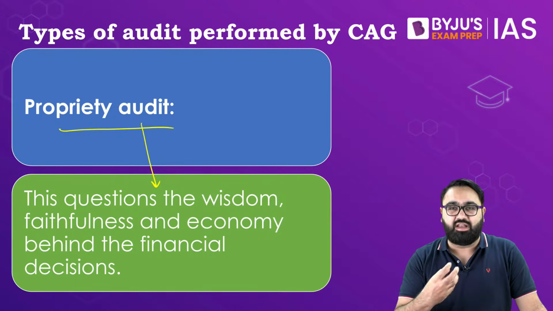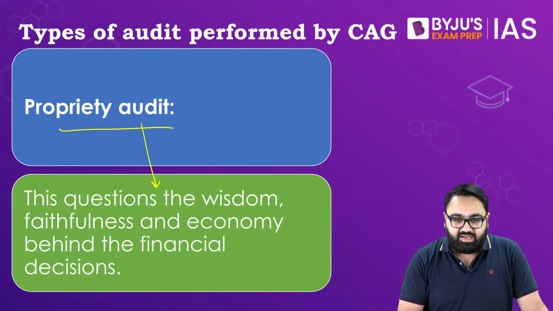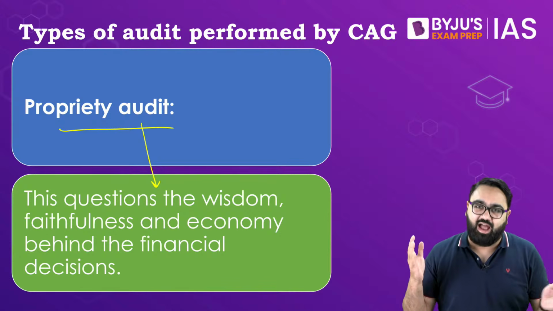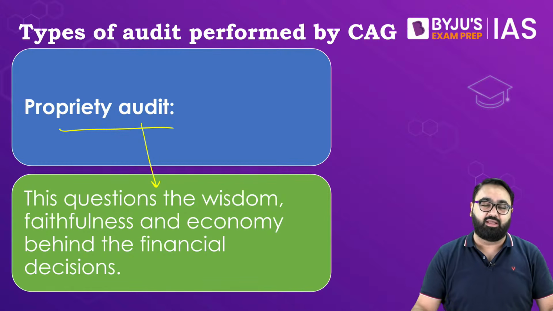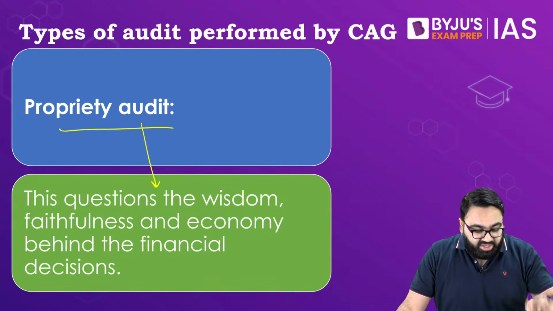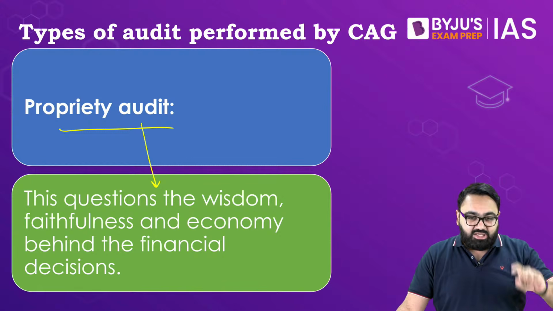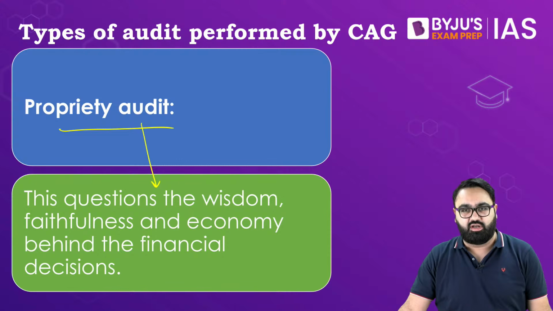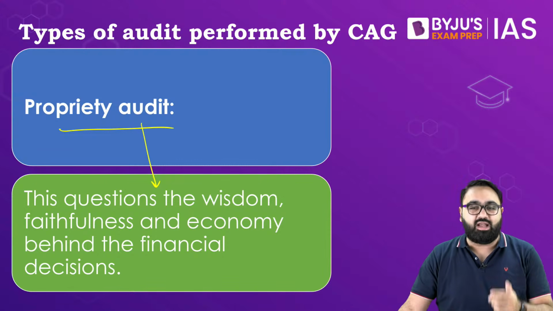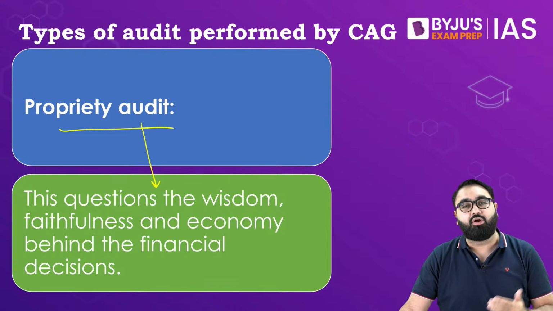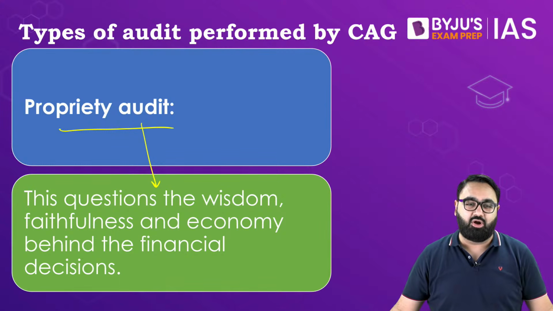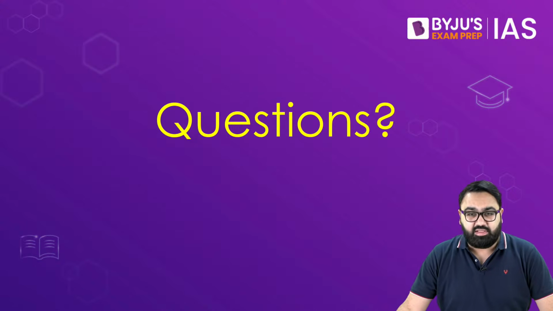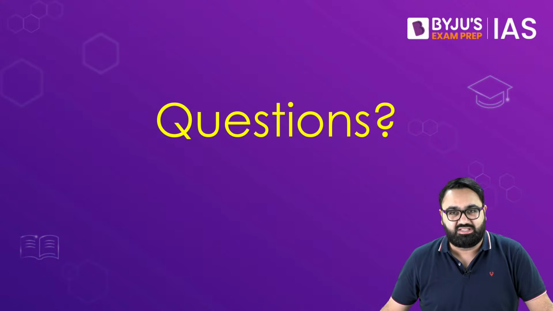So as per democracy, the elected representatives, that is the government, has a freedom to spend the money because they have been voted in power by the people. So the question of proprietary audit actually rises at how can the CAG decide what is needed and what is not needed. It is the government at the end of the day who will decide whether or not some money has to be spent or not. That is also a major cause of concern. These are all the things that you needed to know about the CAG.